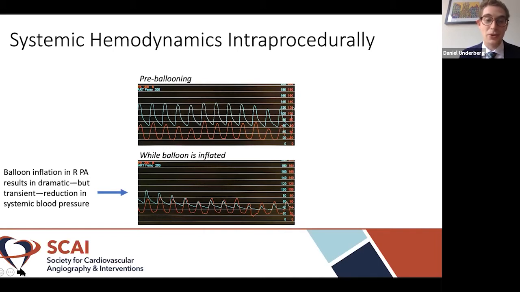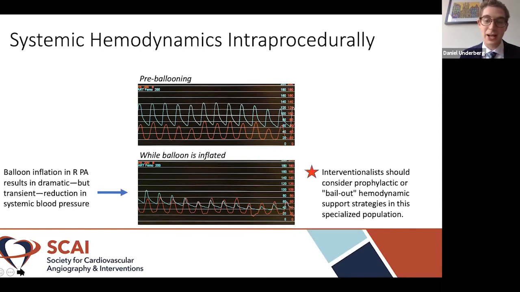During inflation of the balloon, the systemic blood pressure dropped significantly to the point where it was really only equivalent to the PA pressure. And what this really highlights is the importance of considering prophylactic or bailout hemodynamic support strategies in this specialized patient population where there is such significant bilateral vascular disease.